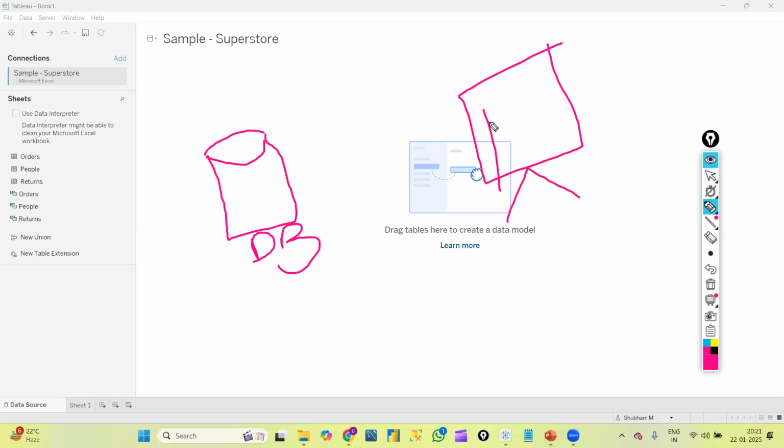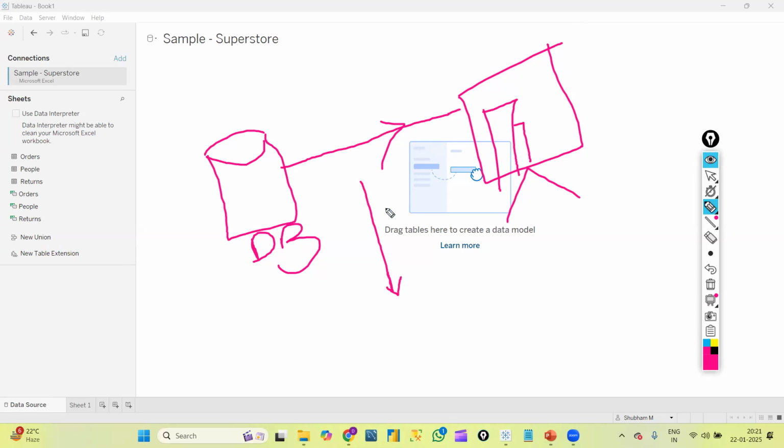Of course, Tableau Desktop is a software, but I'm showing you like this. So now I have data here and I need to create graphs here. To create the graphs, I want data, right? Now we should connect this data to Tableau Desktop, correct? So obviously to connect the data to Tableau Desktop, there should be something in between, right?